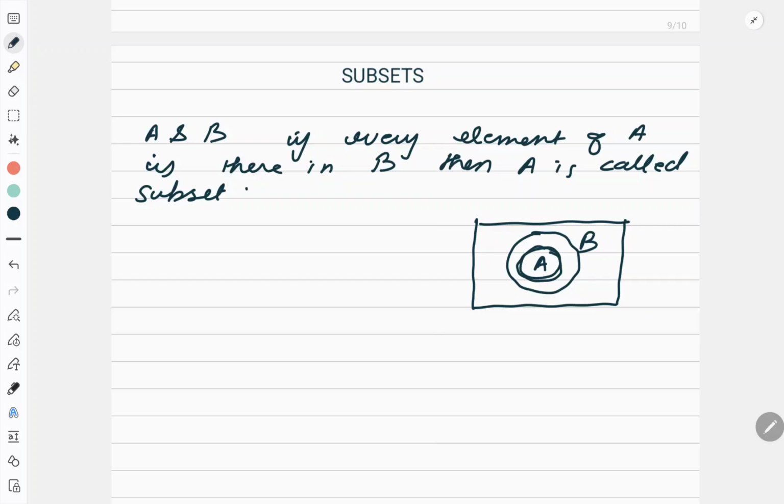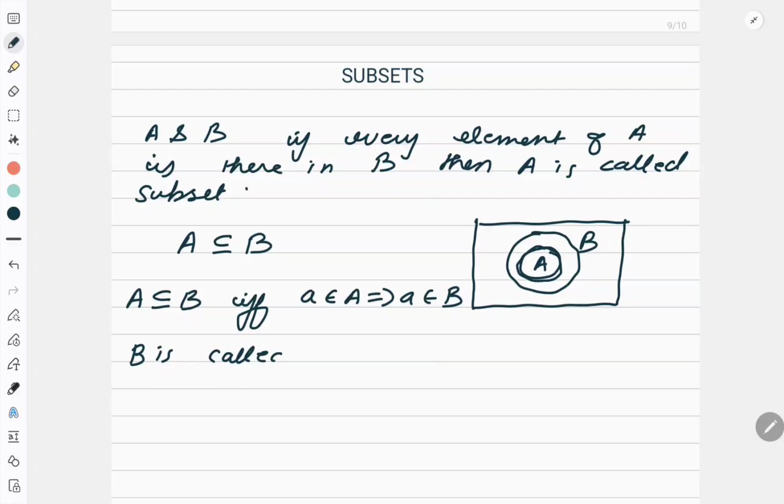Now, the way to write is A is a subset of B. Thus, in mathematics, I can say A is a subset of B if for x belongs to A implies x belongs to B. Okay? And B is called superset of A.